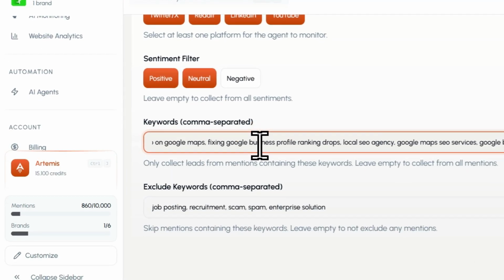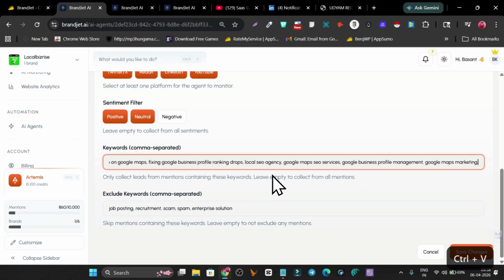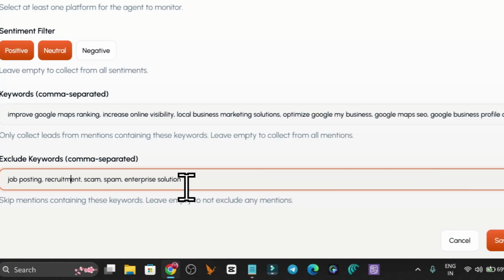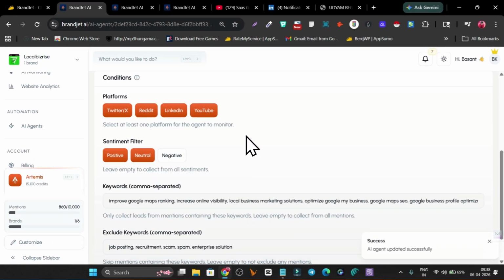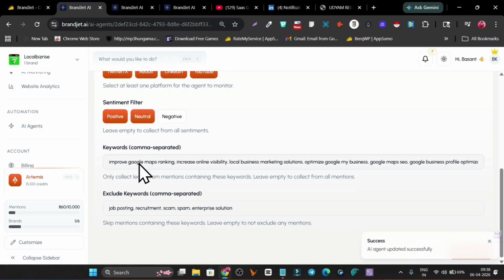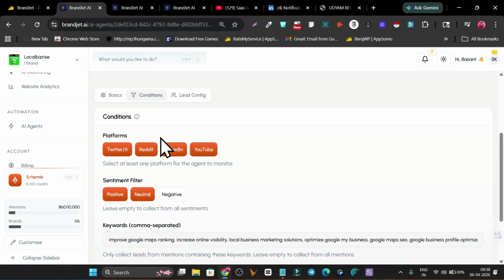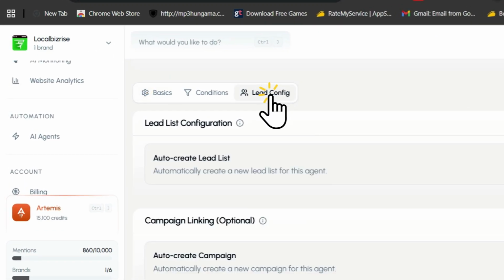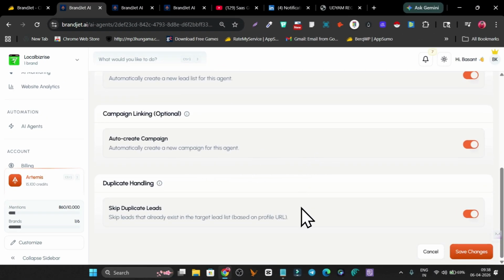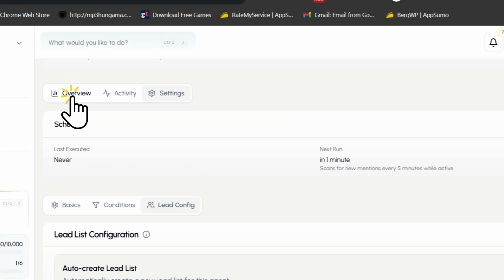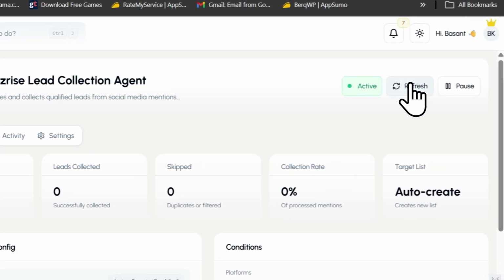So make sure you have your business related keywords list ready, and then add them comma separated. If you have any negative keywords, you can add them here too. Then simply click save changes. Now this AI agent is configured on these keywords, and when people talk about them on these social media platforms, they will be added to my list. The last thing is the lead configuration that we have already done: auto create list, campaign, and skip duplicate leads.